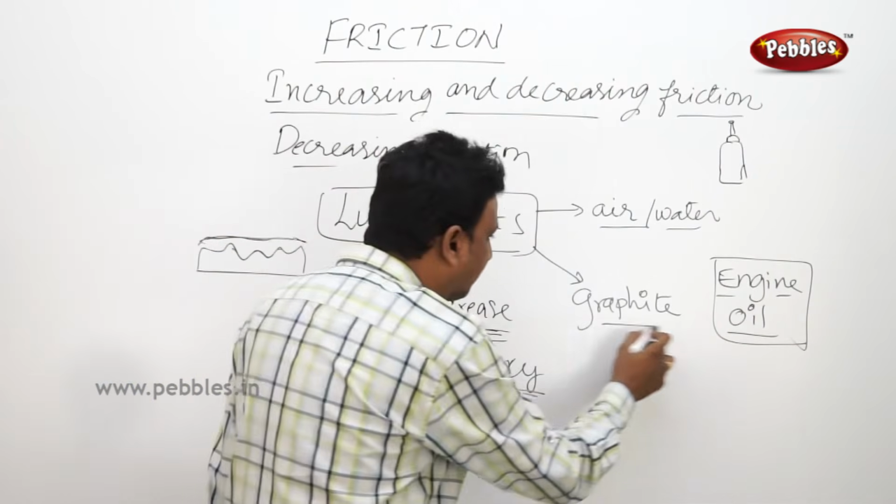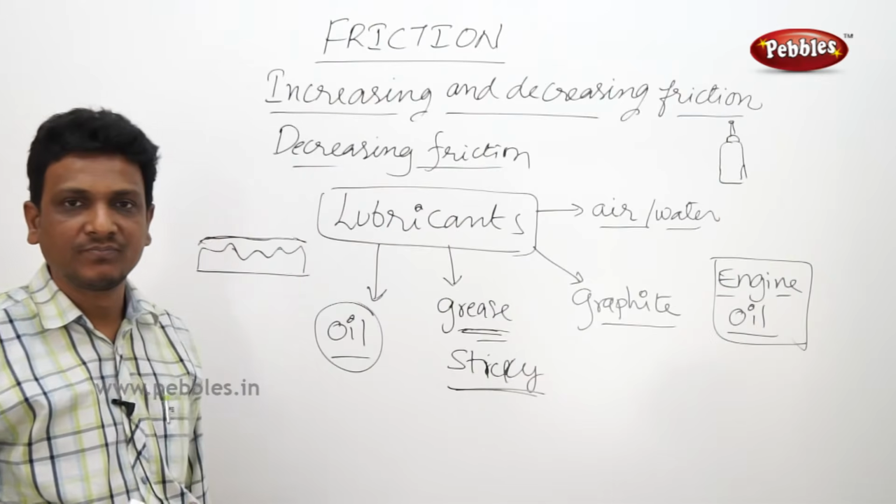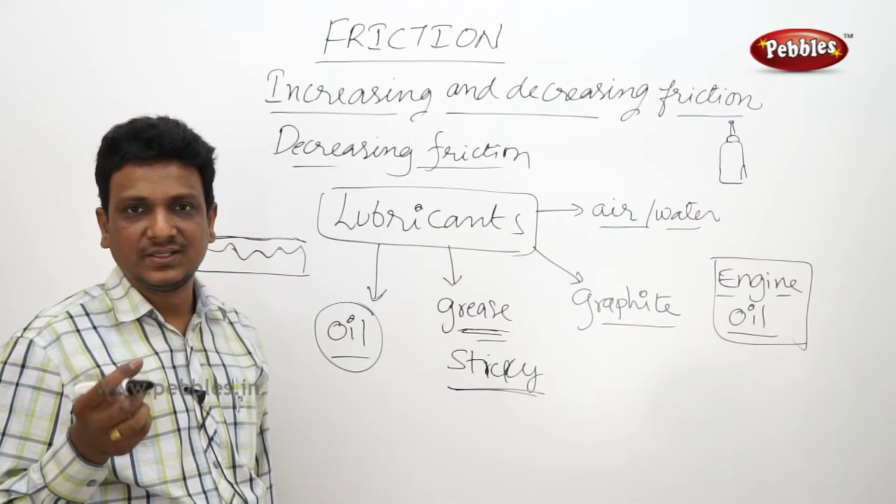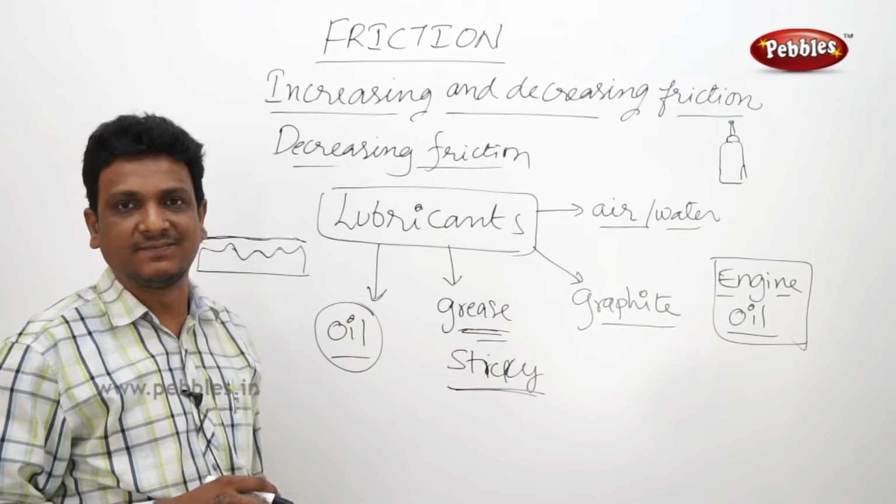So there they use graphite powder. Graphite is used to make your pencil leads, right? The tip of your pencil is graphite.